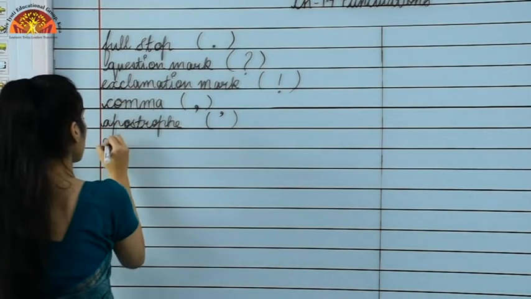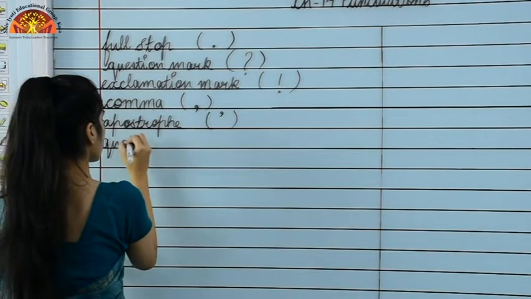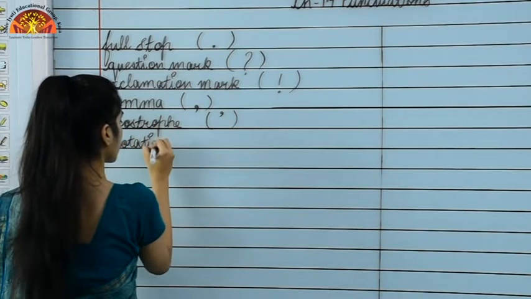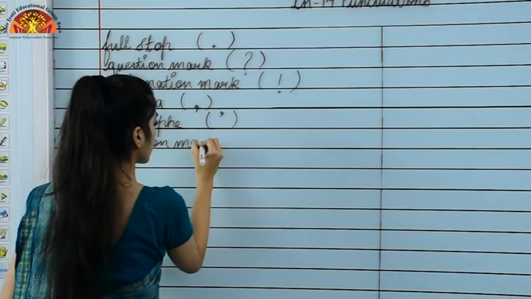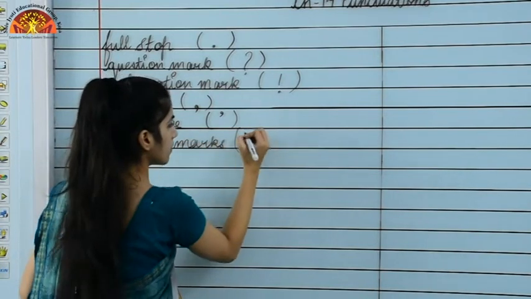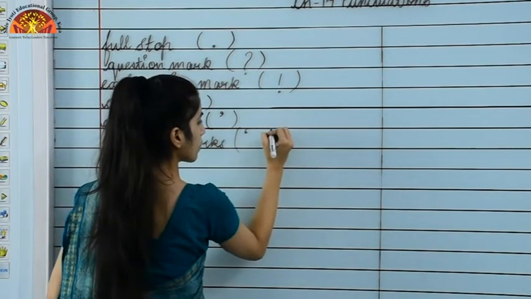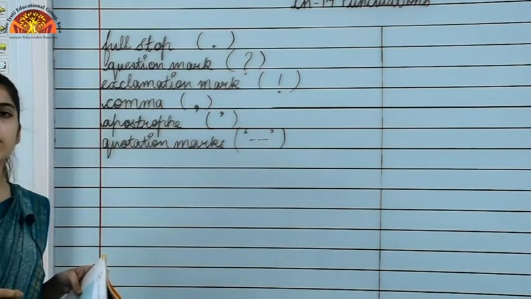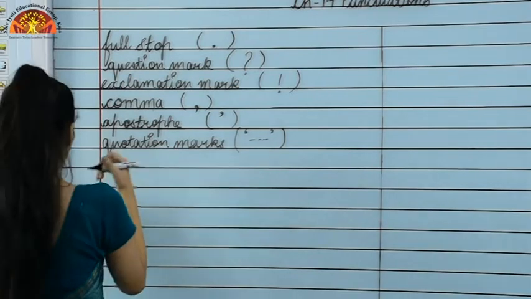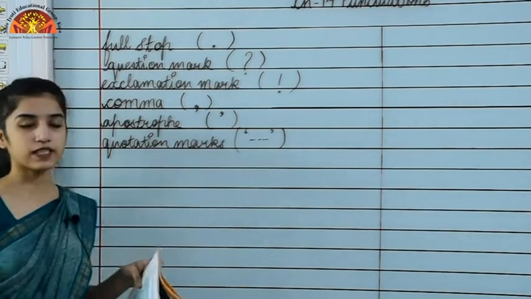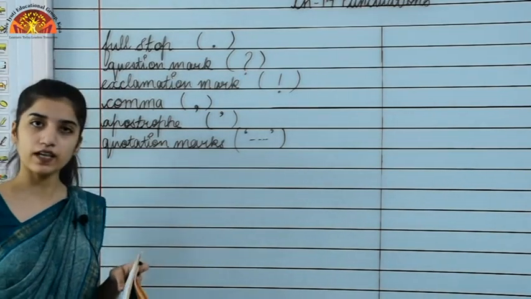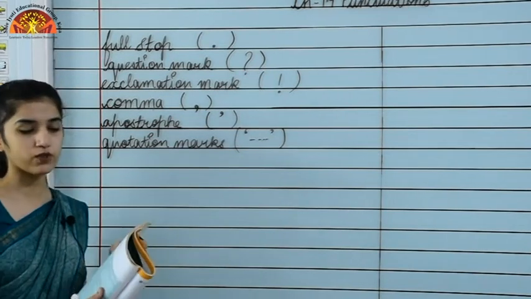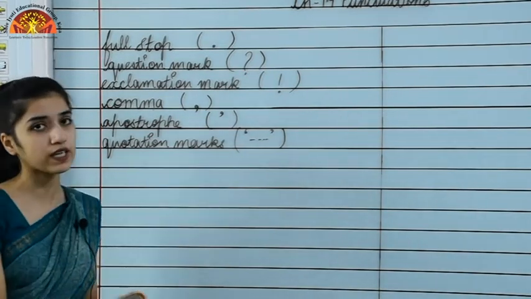Moving to the next one, that is quotation marks. This is a quotation mark. Moving to the next one, that is every sentence begins with a capital letter. You all know that. You have also learnt it in your junior classes, right?